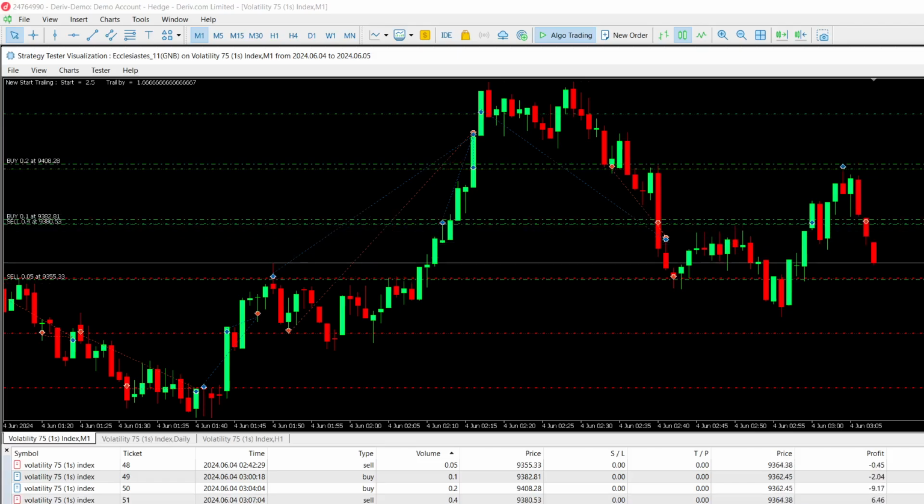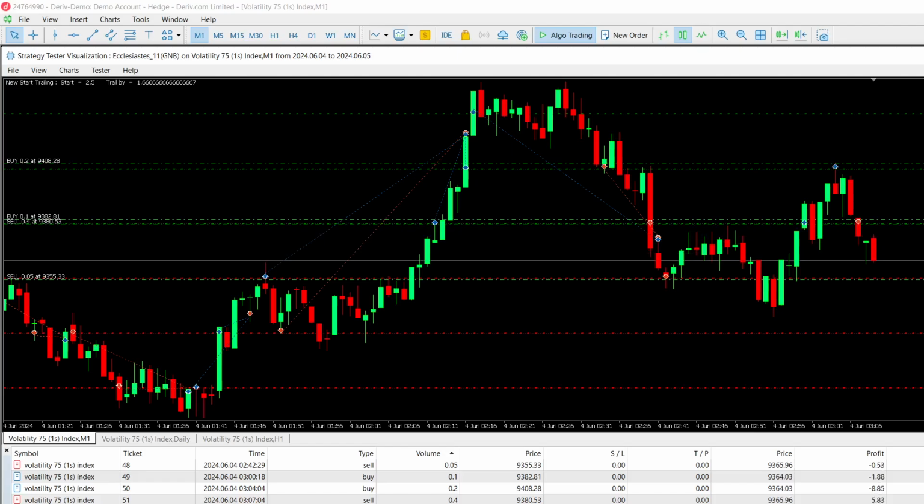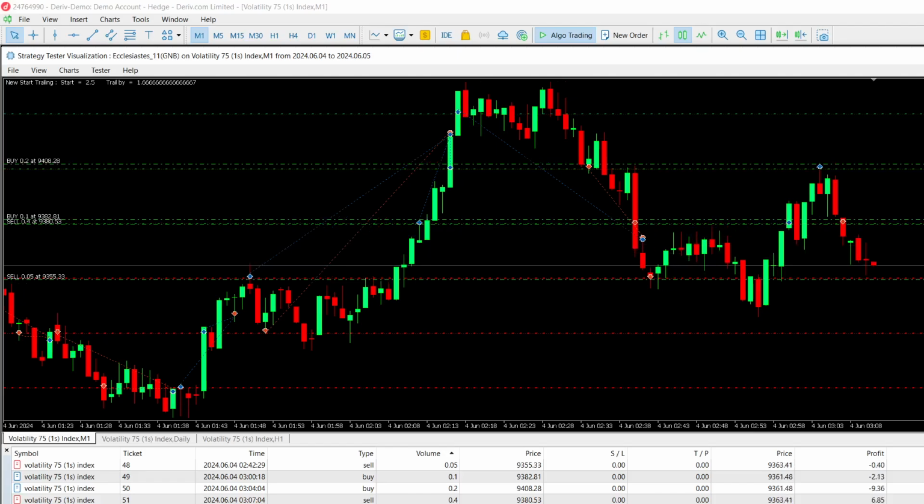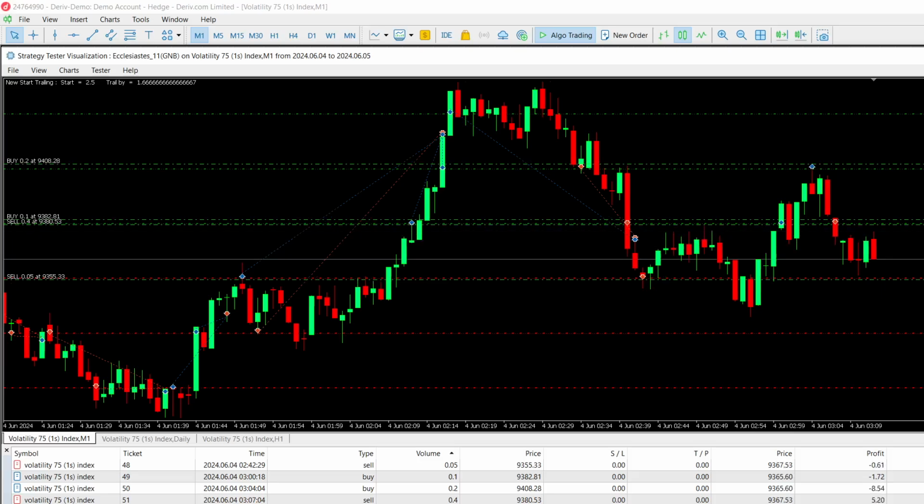We're standing on 189 from a balance of 150. The target is 200 or 215. We'll see where we will end.